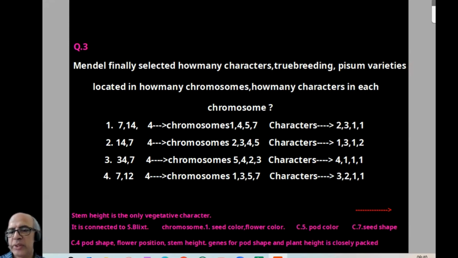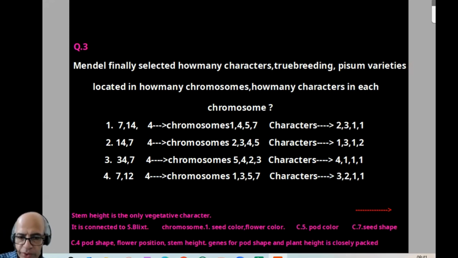This kind of study was done by a famous scientist, S. Blixt. And which characters are in which chromosome, that is what I have shown at the bottom. We can find the characters given. On chromosome number 4, 3 characters are there: pod shape, flower position, stem height.